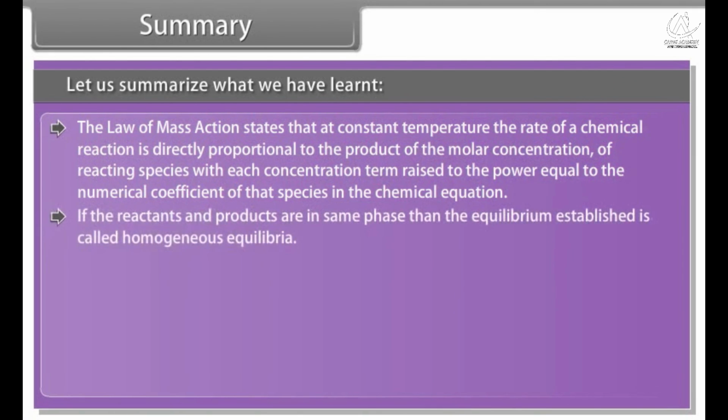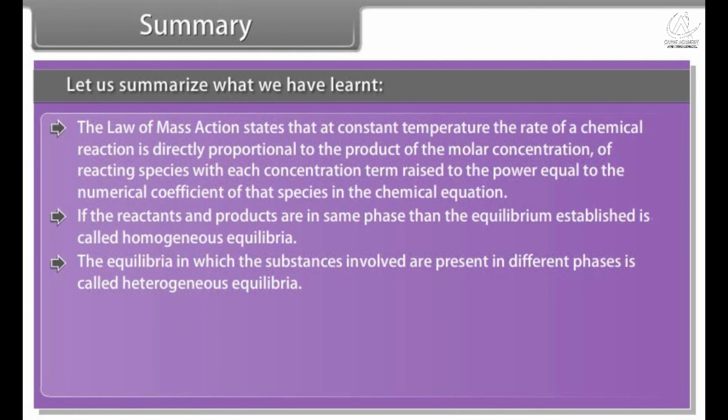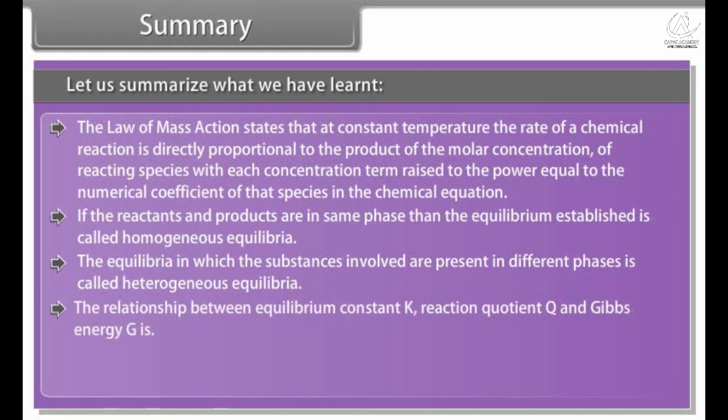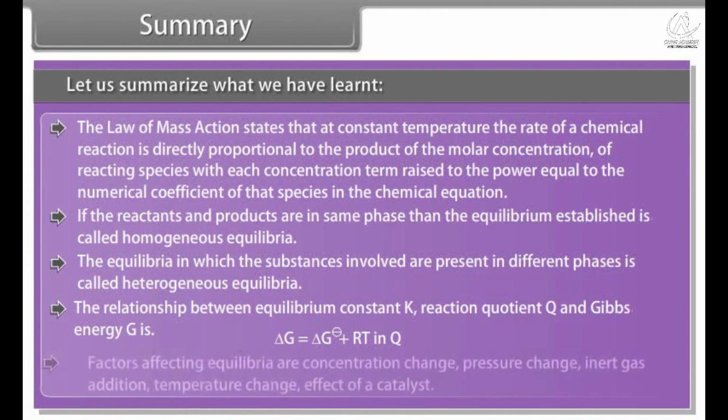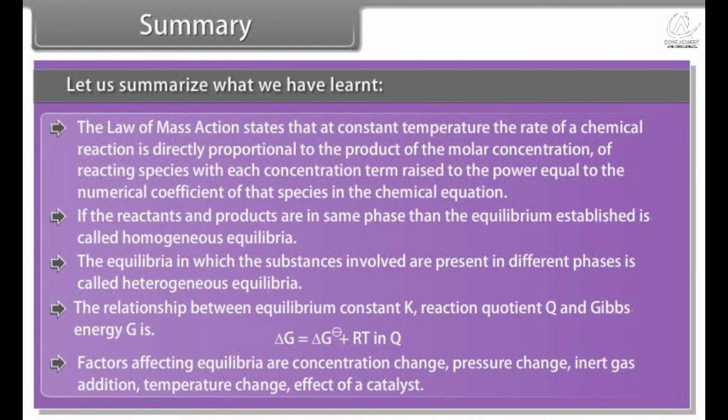If the reactants and the products are in the same phase, then the equilibrium established is called homogeneous equilibria. The equilibria in which the substances involved are present in different phases is called heterogeneous equilibria. The relationship between equilibrium constant K, reaction quotient Q, and Gibbs energy G is. Factors affecting equilibria are concentration change, pressure change, inert gas addition, temperature change, effect of catalyst.